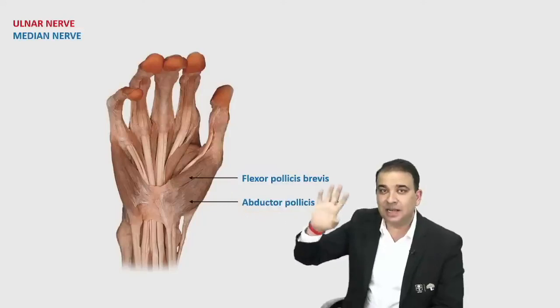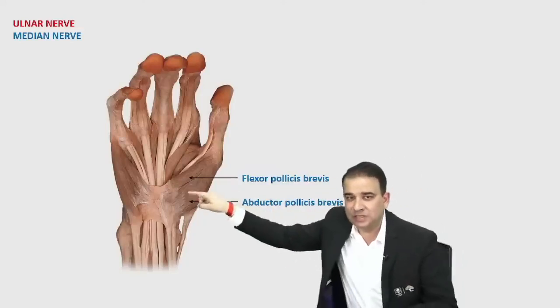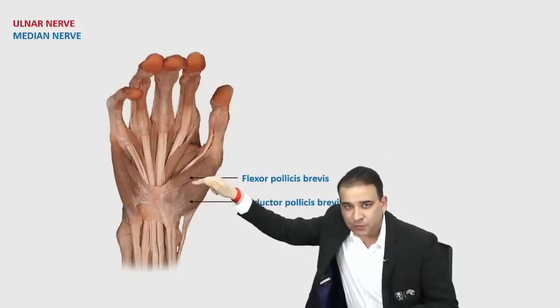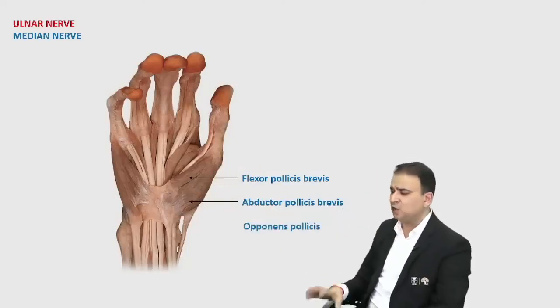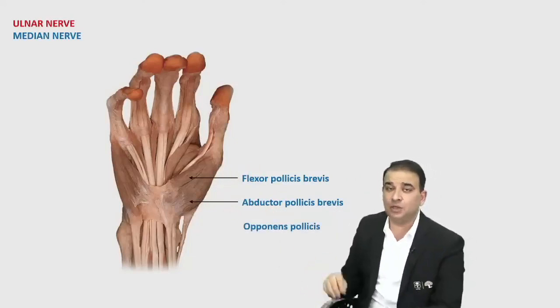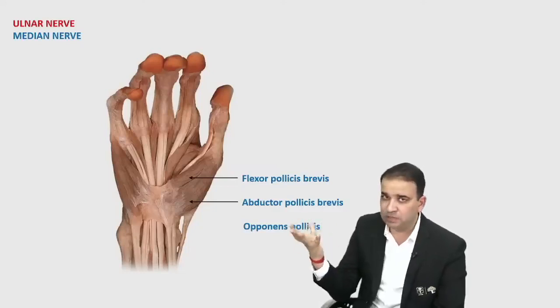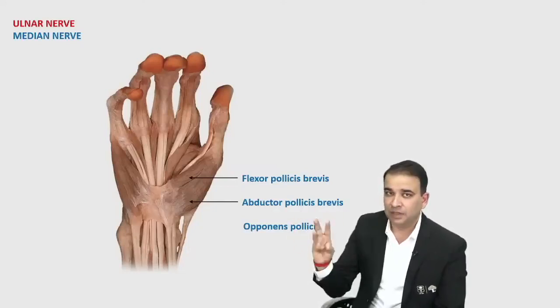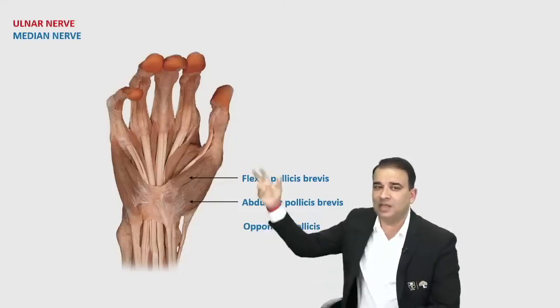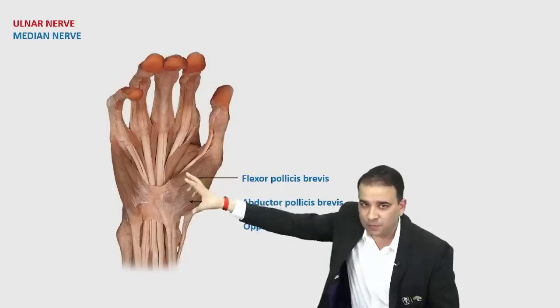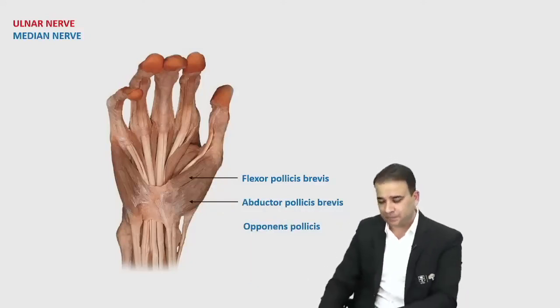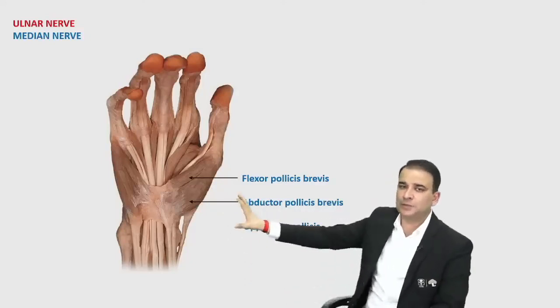Opponens pollicis will not be visible unless you remove these 2 muscles or make a space between these 2 muscles, you will not be able to see a third muscle, that is opponens pollicis, guys. Opponens pollicis is a muscle attached to the metacarpal. Opposition is possible when you rotate the metacarpal. So opponens pollicis muscle is seen only when the metacarpal is exposed, or when you create a space between the flexor pollicis brevis and abductor pollicis brevis. So don't expect it here.